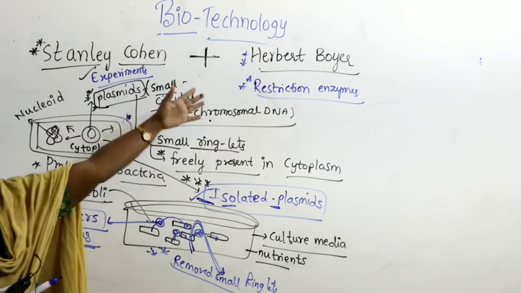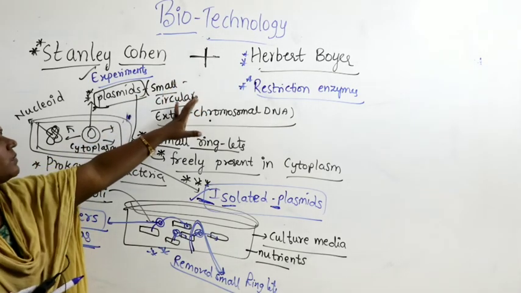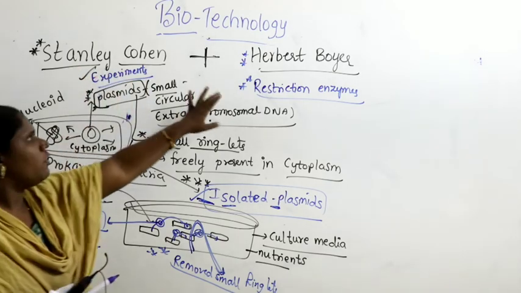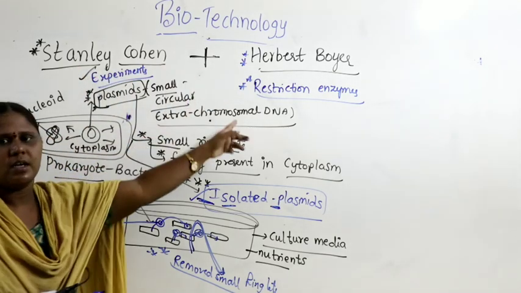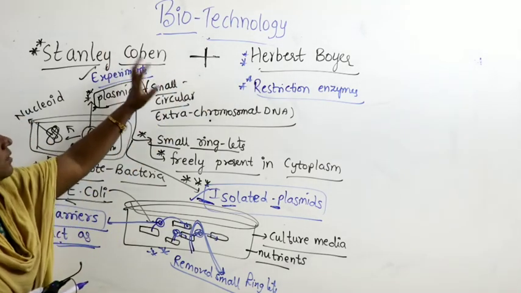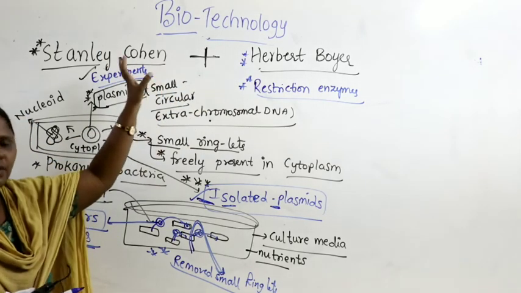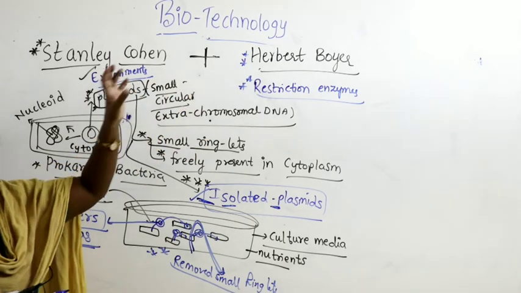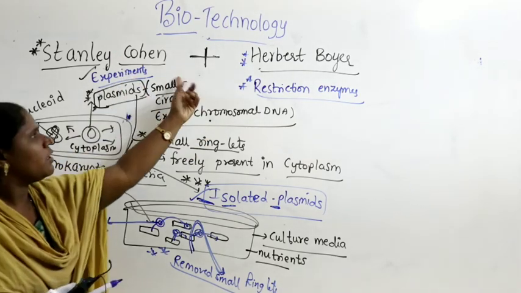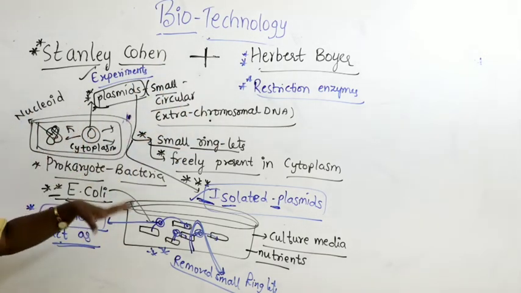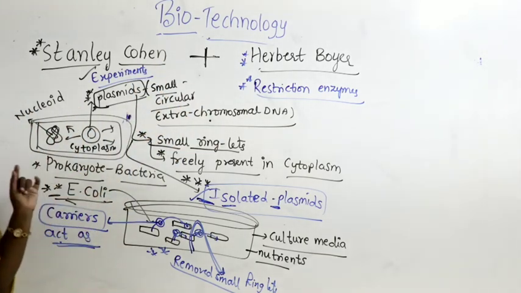When Herbert Boyer shared his discoveries with Stanley Cohen, both discussed their work. Later they worked together and developed the technology called recombinant DNA technology.